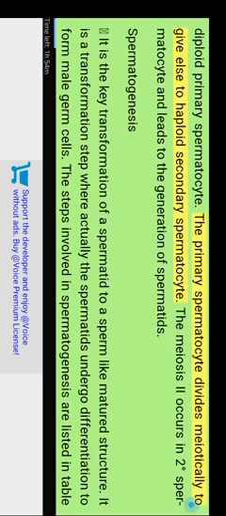The succeeding type B spermatogonia divide mitotically, producing diploid primary spermatocytes. The primary spermatocyte divides meiotically to give haploid secondary spermatocytes. Meiosis II occurs in the secondary spermatocyte and leads to the generation of spermatids. Spermiogenesis is the key transformation of a spermatid to a mature sperm-like structure.